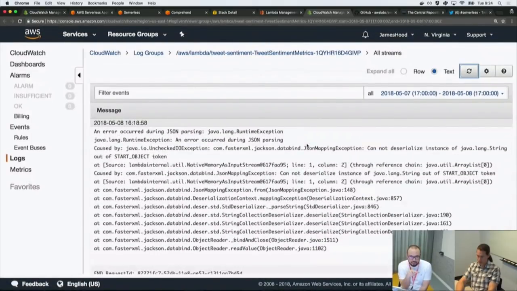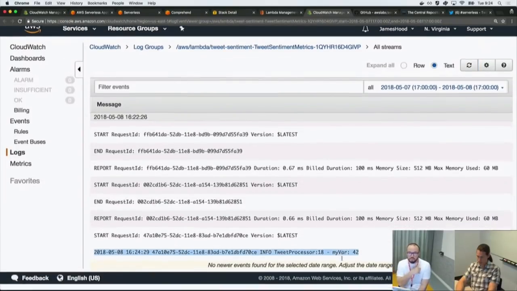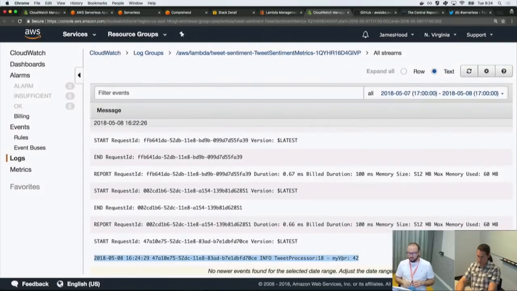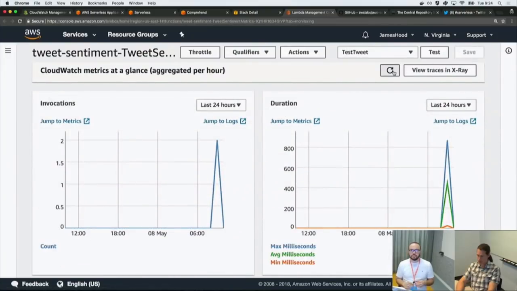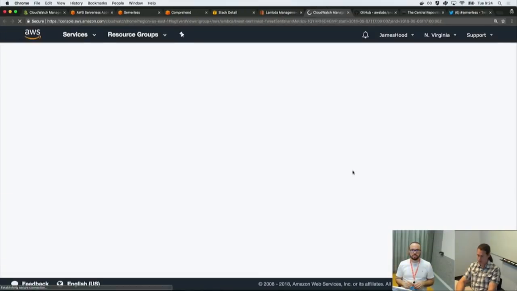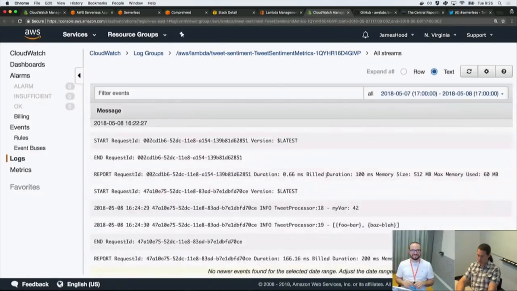You can see that at the bottom. If you scroll that down again, I can see that there's a tweet processor, my var. I'm just waiting for the stream to actually update, but I'm quite sure I can see that now. Okay, let me refresh this. Okay, so you can see the log with my var 42, and then the log with this is my array. So great.